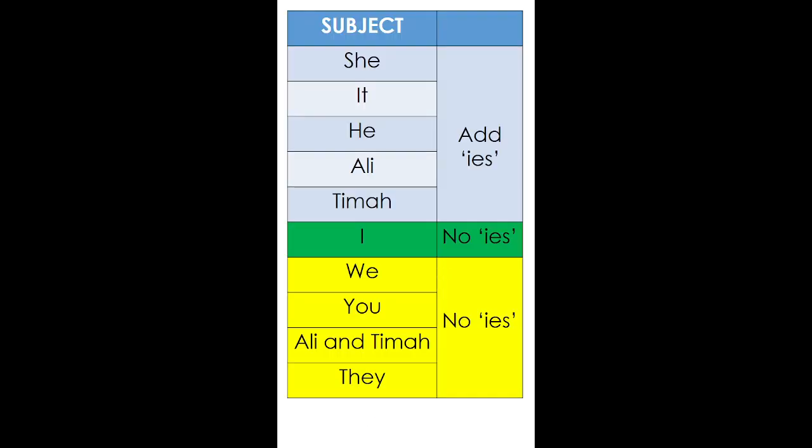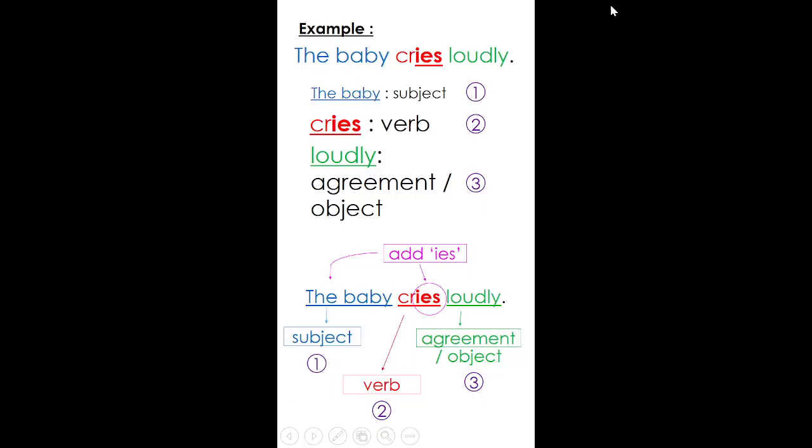Just now you learned about adding S and ES. The last one that you have to know in simple present tense is to add IES. Basically, you have to remove the Y and add IES. Okay, let's have a look at the example. Here I am using the verb cry. So my sentence is, the baby cries loudly.